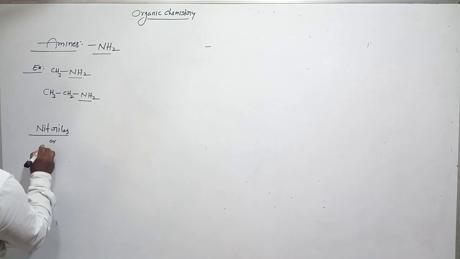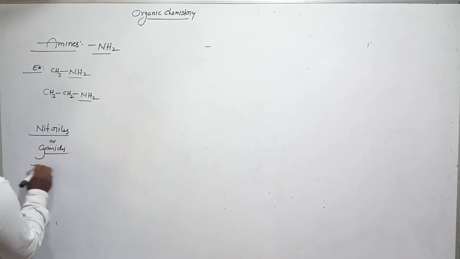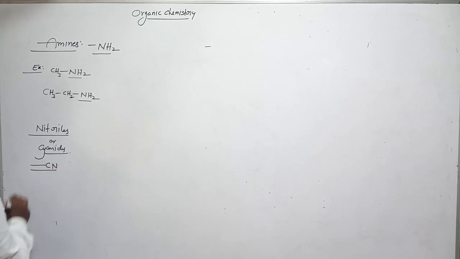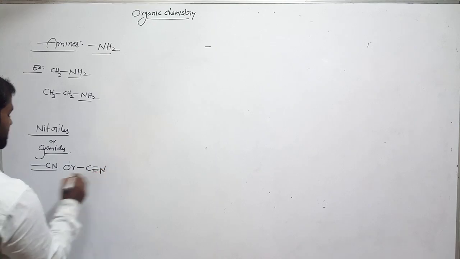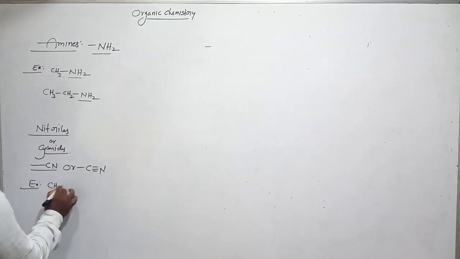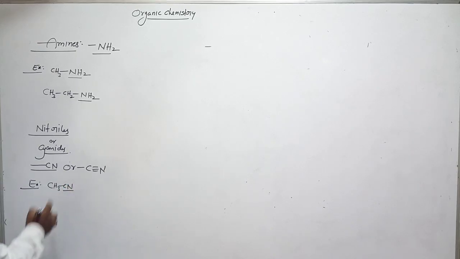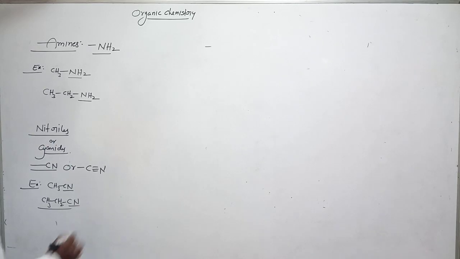Nitriles or cyanides. The functional group is CN. This is the cyanide functional group. Cyanide means C triple bond N exists between carbon and nitrogen. Suppose you give me an example for cyanide or nitriles: CH3CN. Cyanide group is there or not? So it belongs to the cyanide functional group. Or CH3CH2CN, cyanide group is there, so cyanide functional group.